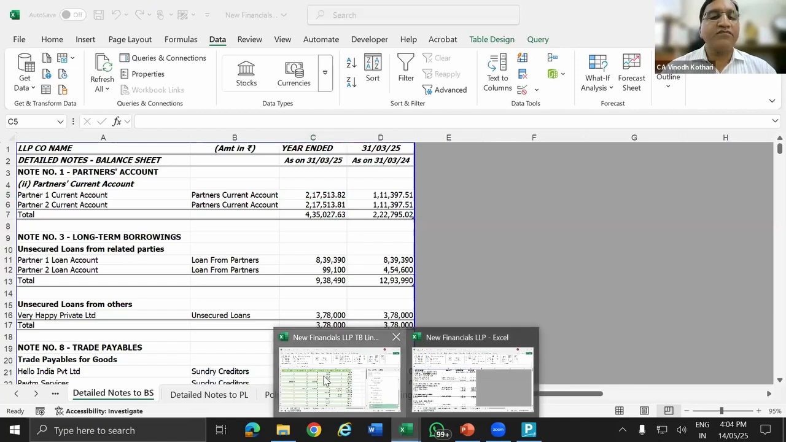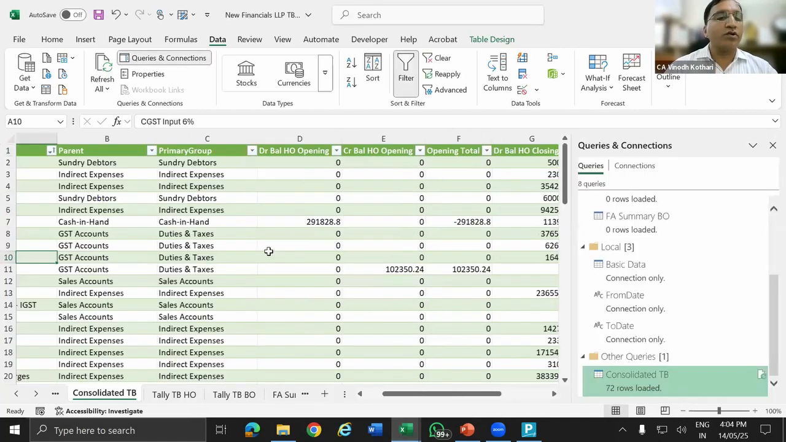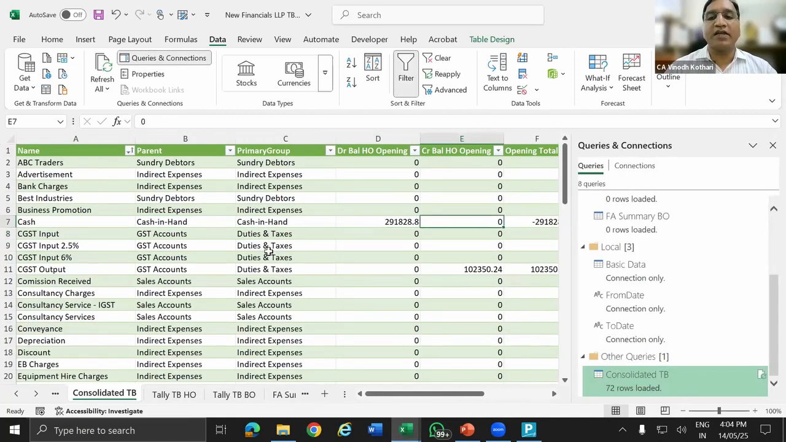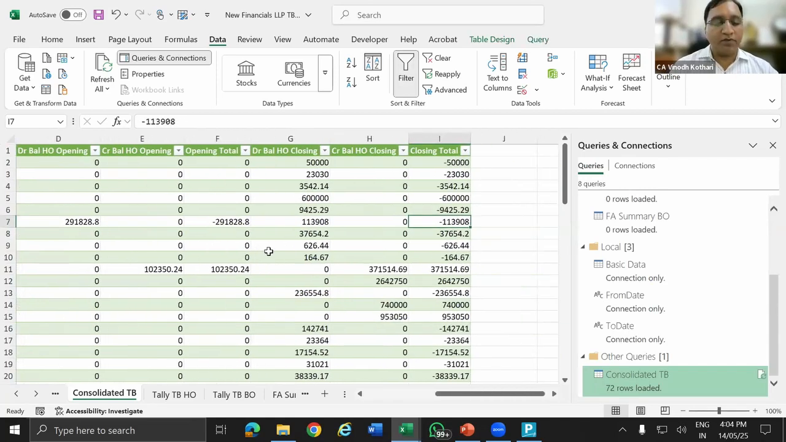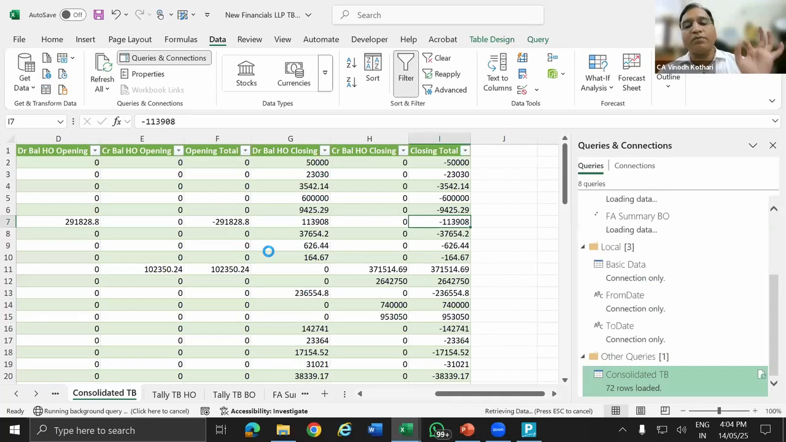So I'm going to update the link file first. So we are going to see the cash. Cash is closing balance. So your closing balance is positive. Control Alt F5. Control plus Alt plus F5 is the shortcut key.